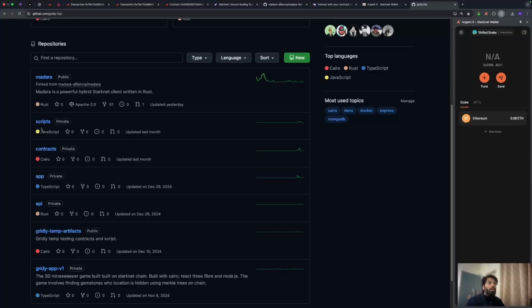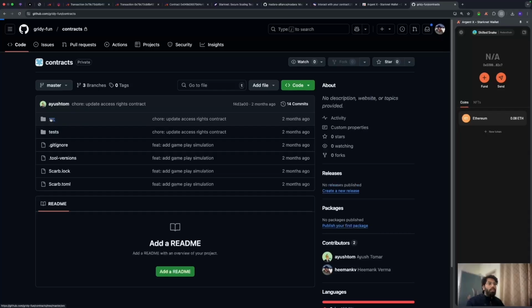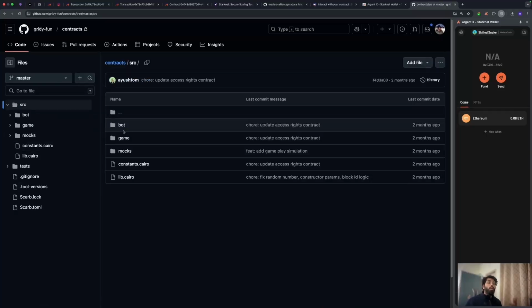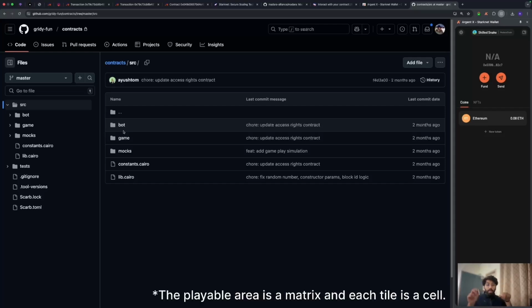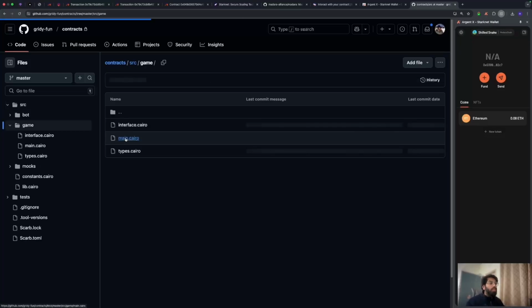All right. Let's go to the contracts. These are the contracts that are being deployed for this. Let's check it out. There are two types of contracts: a bot contract and a game contract. Game contract essentially describes the tile. A tile is something that's going to be a matrix. Think of it like a matrix wherein every tile has a point, and you're going to be going through random points to figure that out and mine it. So this is the game contract.